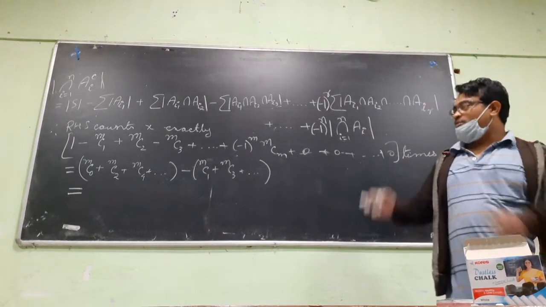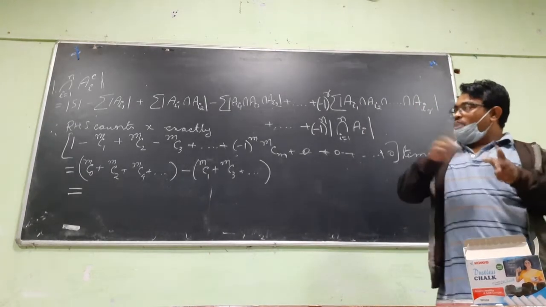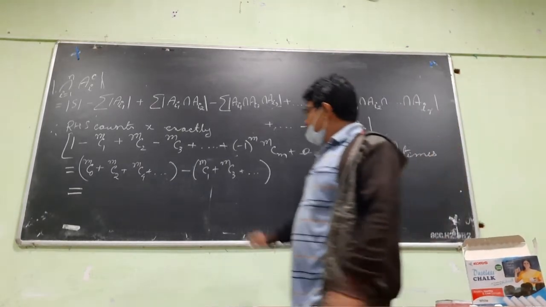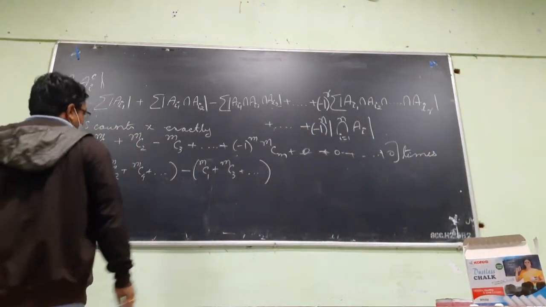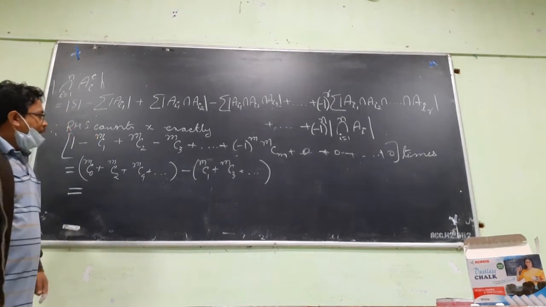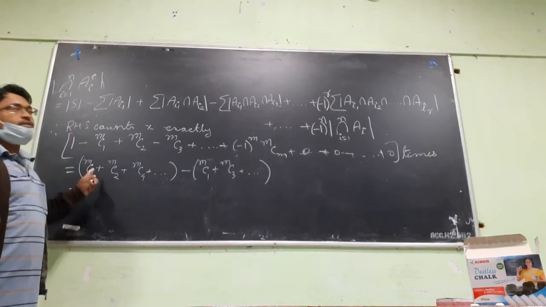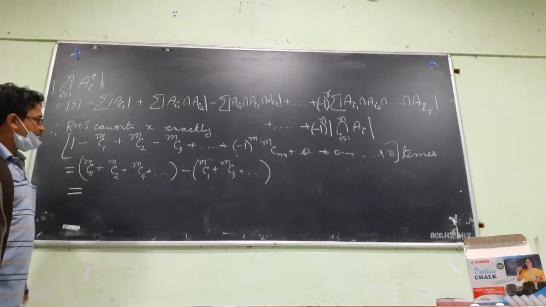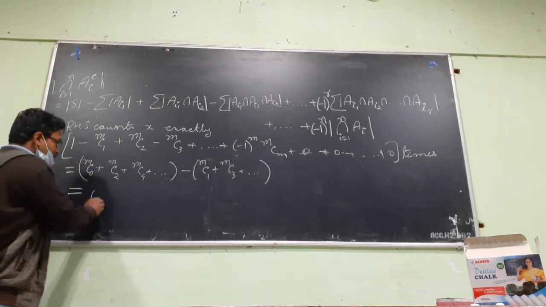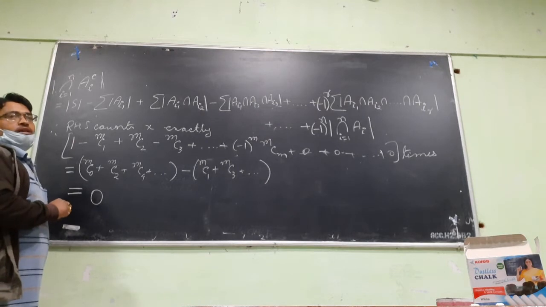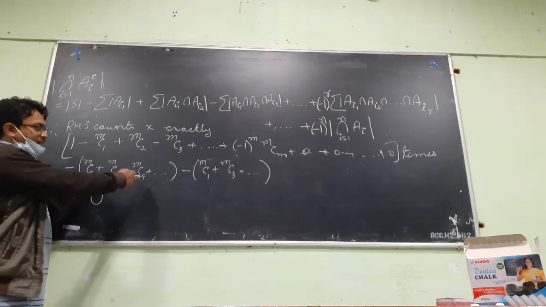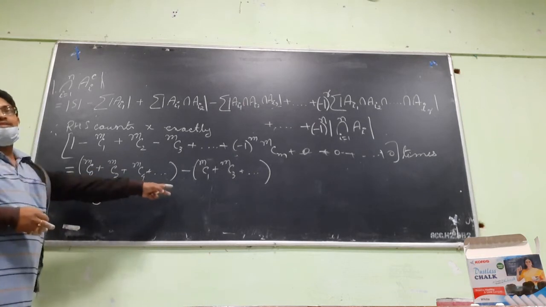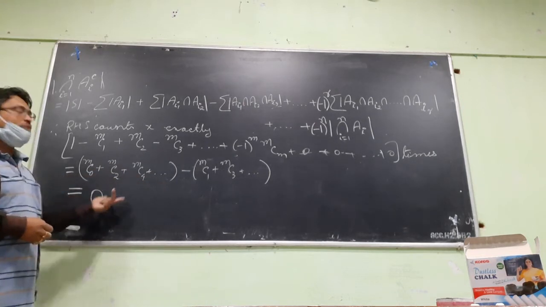MC0, the sum of binomial coefficients alternately plus and minus. This sum is actually 0. The sum of odd indices binomial coefficients is equal to the sum of even indices binomial coefficients. This sum is always 0.